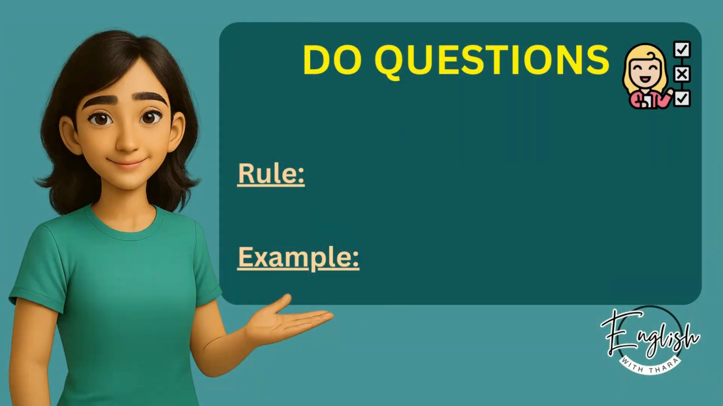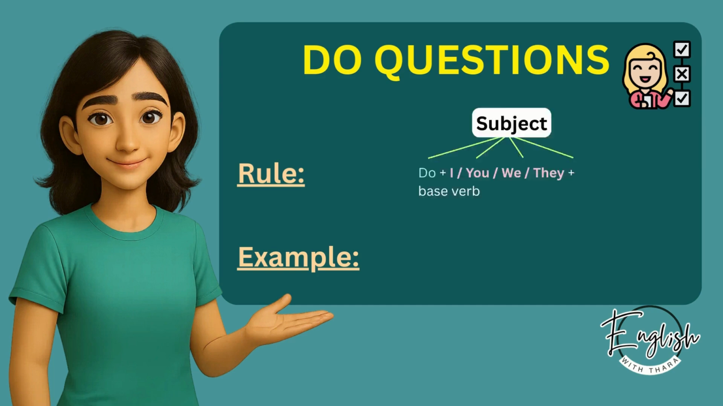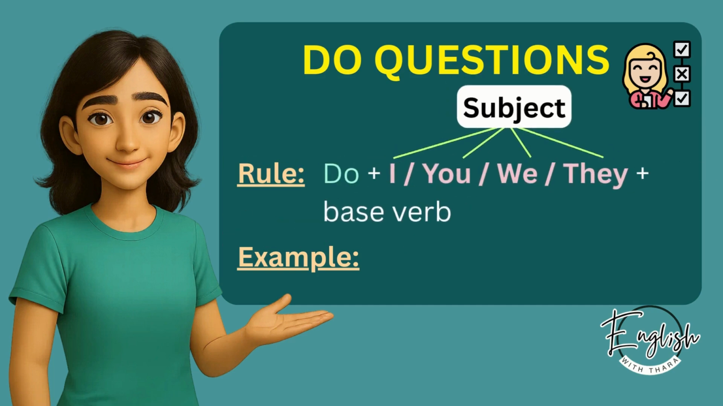So, the rule for asking do questions is do plus the subject plus the base form of the verb. For example, do I like coffee? Do you like coffee? Do we like coffee? Do they like coffee?